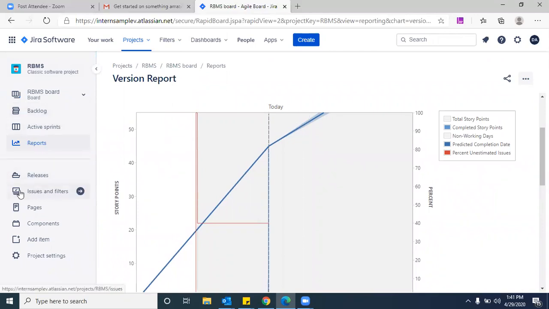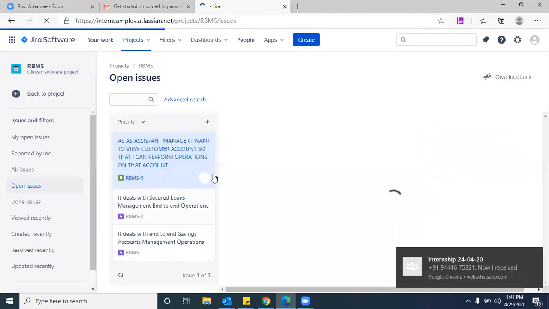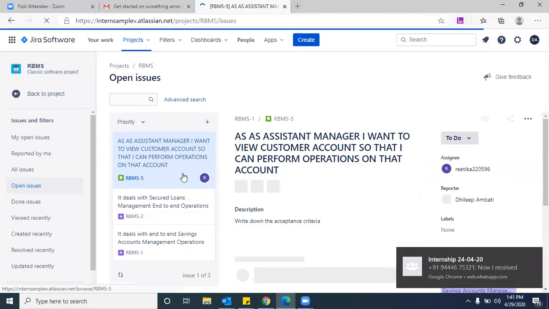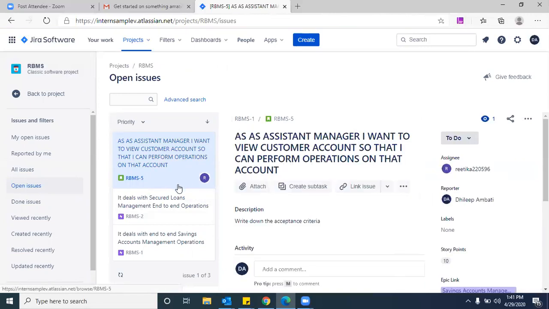Otherwise, straight away you can go back and go to the issues. See, one option is there, issues. If you click on issues, Karthik, listen carefully here. All the issues will be displayed here. For example, if you added 200 issues, all the 200 issues will be displayed here. Issues means user stories and everything. I told you, either an epic, a user story, a task or a subtask, everything is an issue.